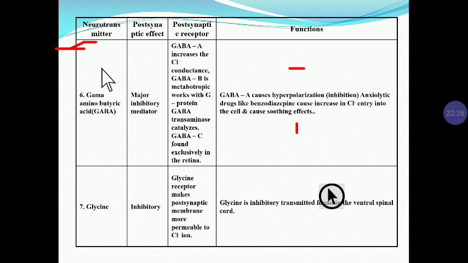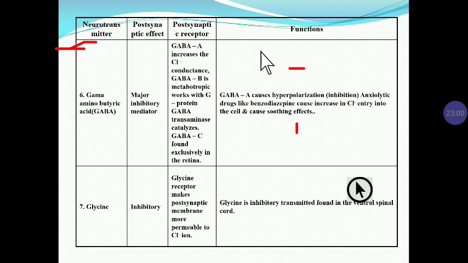Now the next very important neurotransmitter is gamma aminobutyric acid. It is called the major inhibitory neurotransmitter present in the CNS. Types of receptor are the GABA A receptor, GABA B receptor, and the GABA C receptor. Now the GABA A receptor causes the opening of the chloride ion channel, and it causes hyperpolarization.